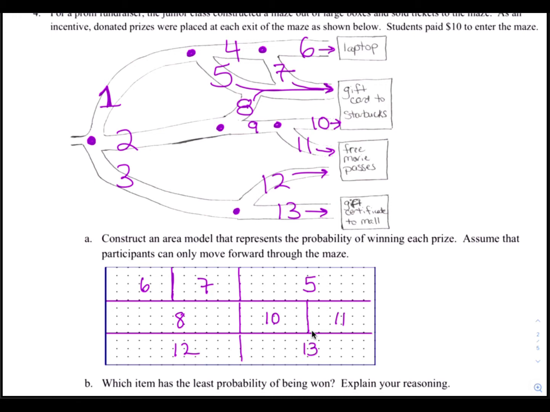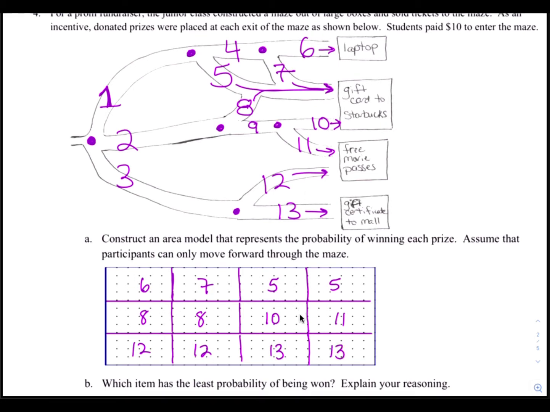So let's split up box 8, cut it in half, and then we have 2 smaller 8s there. We'll do the same thing with box 5. Let's split it in half, and then you have 2 smaller boxes of 5. Same thing with box 12. We'll split it in half, and we have 2 smaller boxes of 12. Then box 13, same thing. Let's split box 13 in half, and then we have 2 smaller 13s.